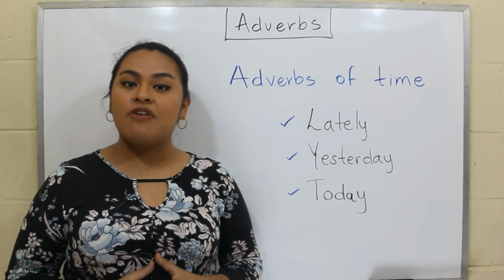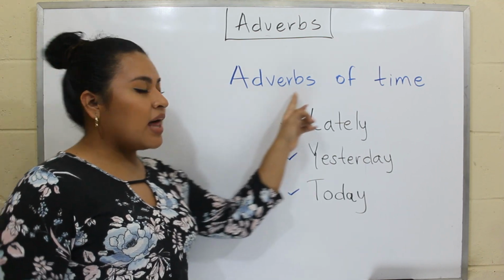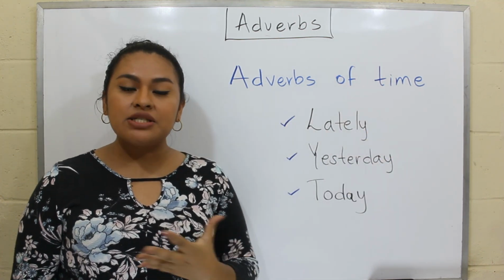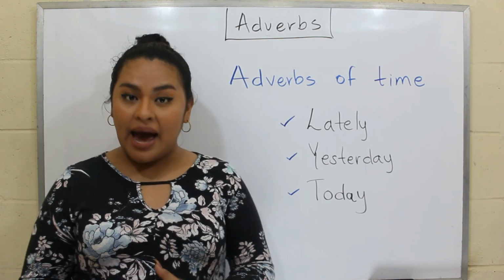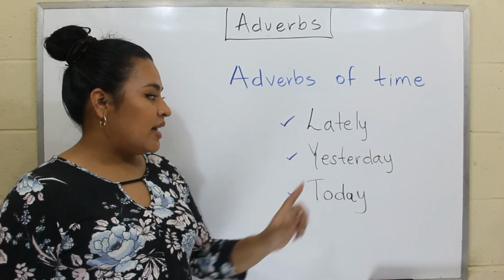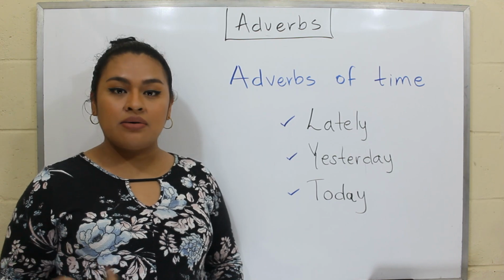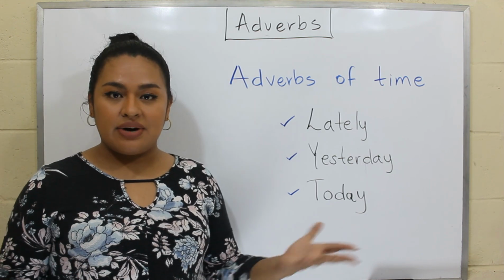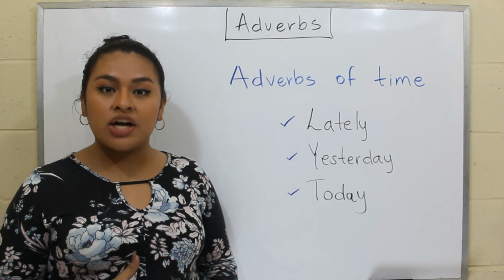And the last type of adverbs that we will discuss in this video is adverbs of time. Adverbs of time tell us when or how long something happens. And here we have the examples: lately, yesterday, today, then, now, previously, etc. So now let's see how these adverbs of time work in sentences.